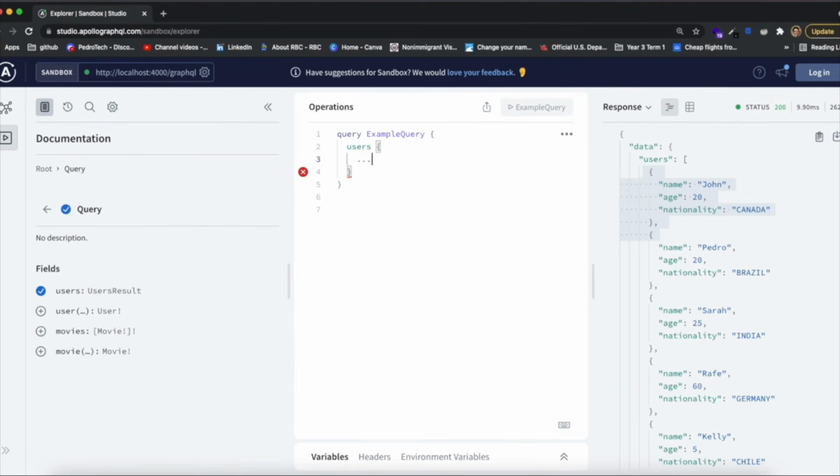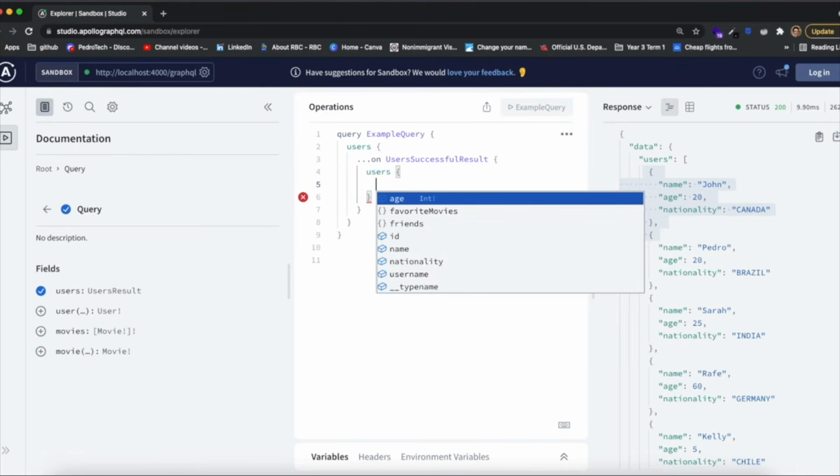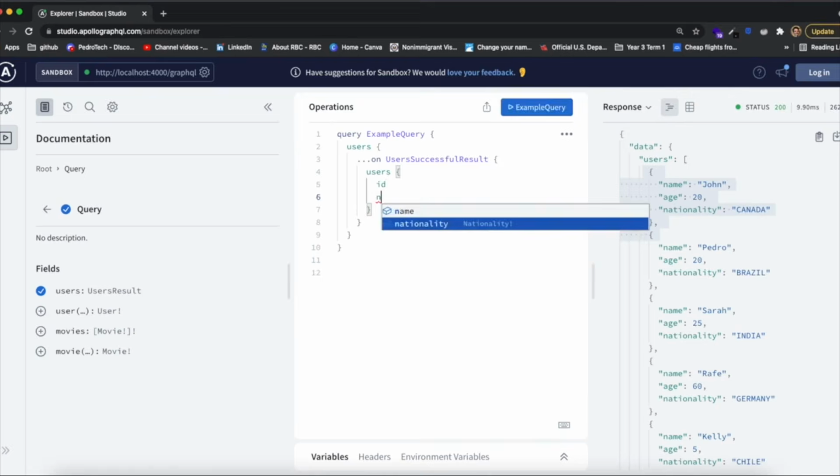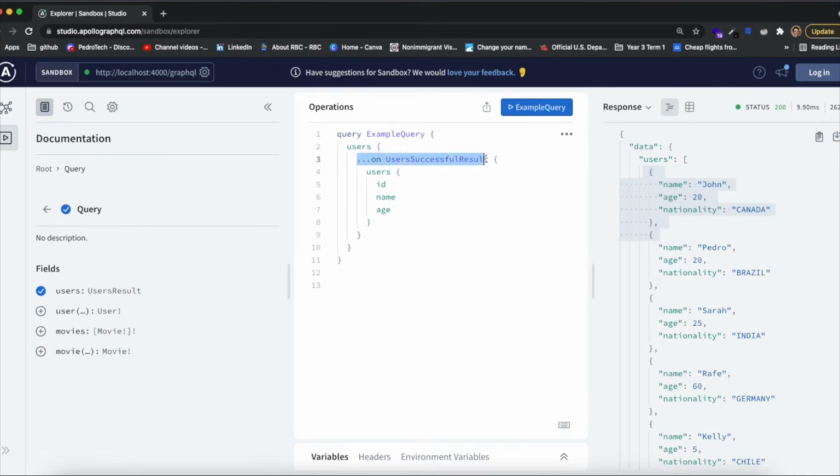So in the case that it returns a success, we can put three dots and say on user successful result, not user error. So if there's a success, then we want to grab the users field, which is inside of this, and for the users, we want to grab the ID, the name, and the age. I know this is confusing, but basically what we're saying is if the result was successful, then we want to query the users from the result, and for each user we want to grab the ID, the age, and the name.